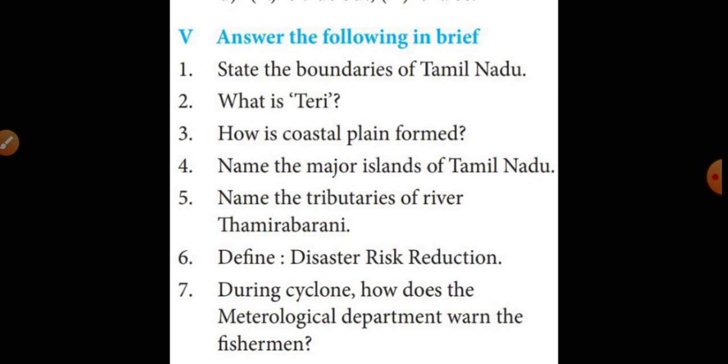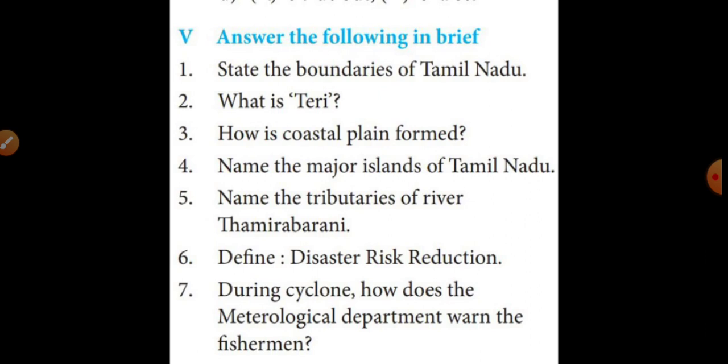Then the 6th question: define disaster risk reduction. Page number 211. Under the heading Natural Disasters in Tamil Nadu, the first paragraph, starting from 'A sudden natural', that first paragraph. Okay, then the last question: during a cyclone, how does the meteorological department warn the fishermen?